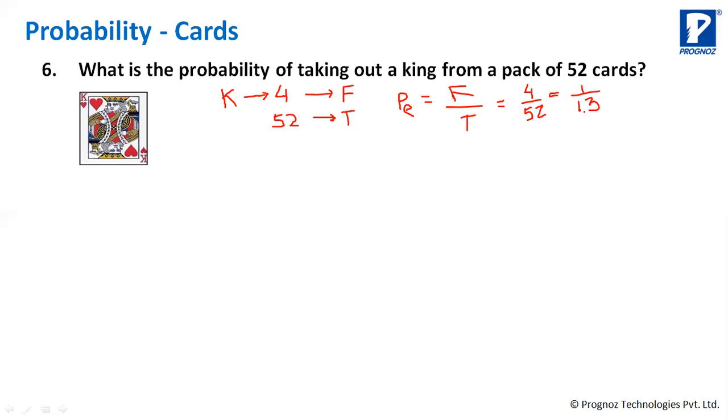What will be the probability that you will get either a king or a queen?